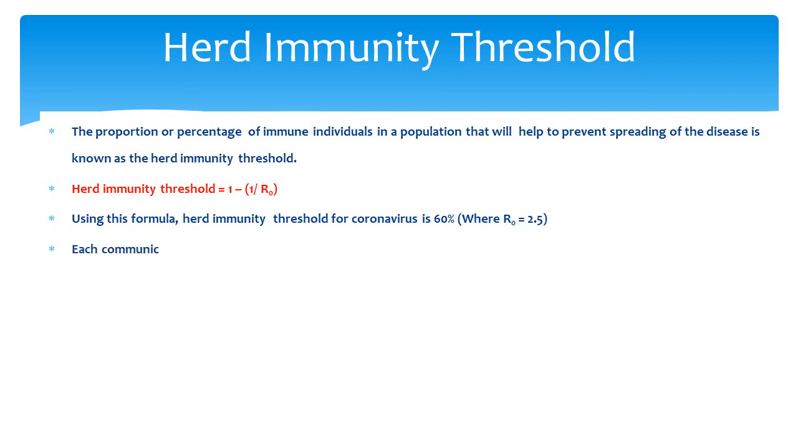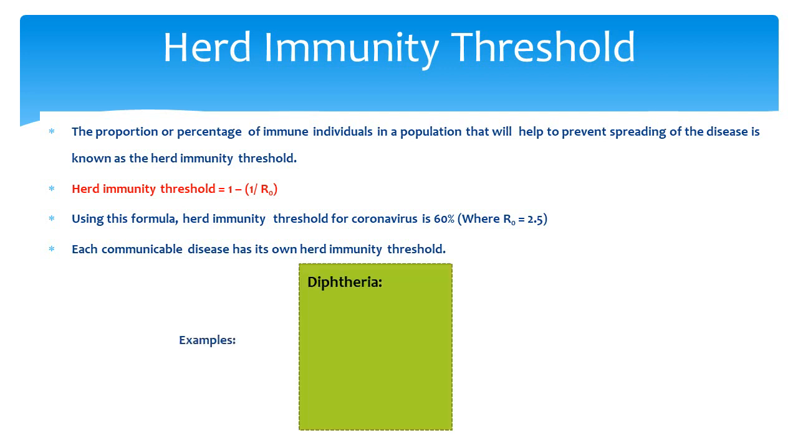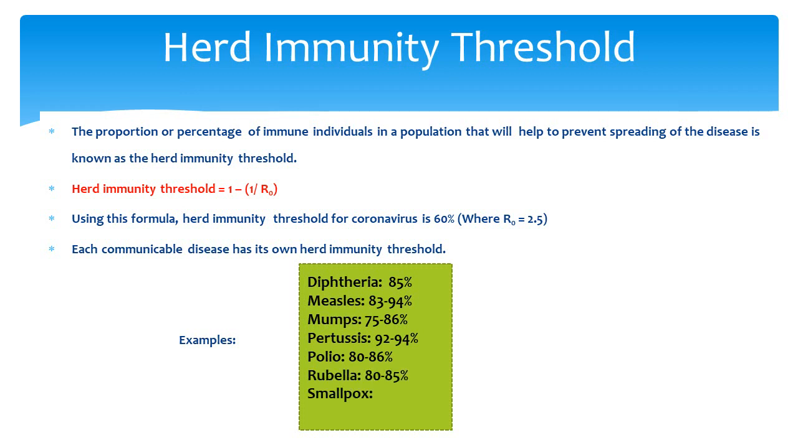Each communicable disease has its own herd immunity threshold. For example, for diphtheria it is 84%, measles 83 to 94%, mumps 75 to 86%, pertussis 92 to 94%, for polio 80 to 86%, for rubella 80 to 85%, for smallpox it is 83 to 85%, and for COVID-19 it is 43 to 60%.